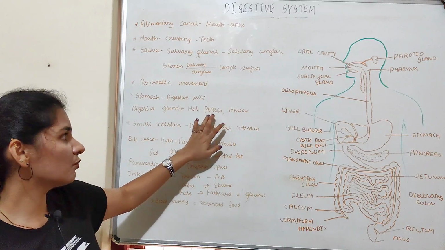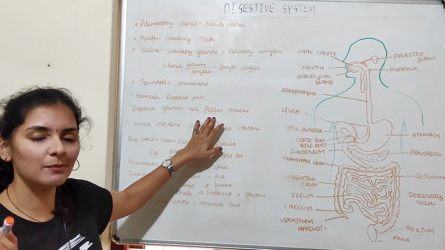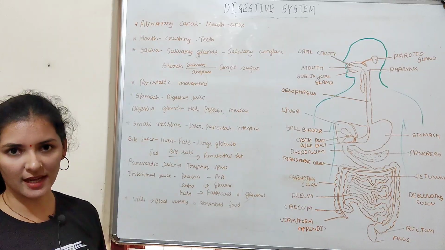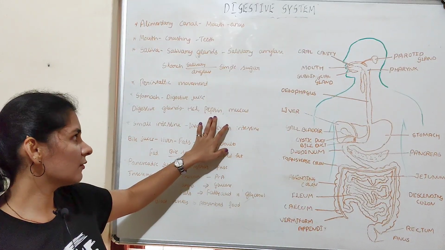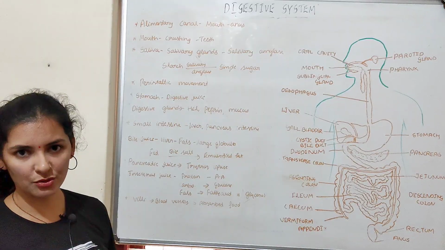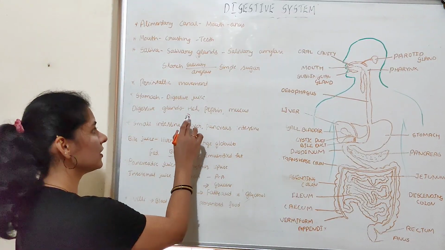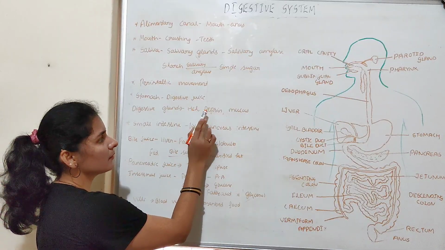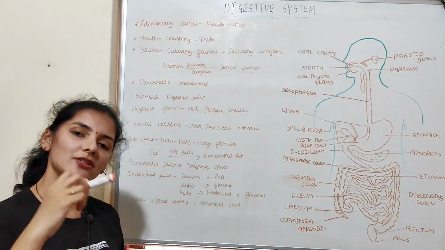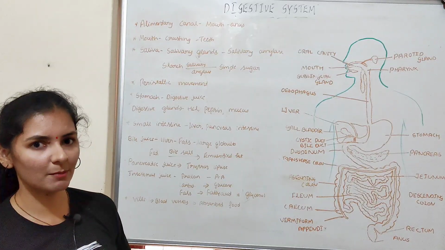But for the action of pepsin, it requires an acidic medium, and that acidic medium is provided by the hydrochloric acid. So pepsin, for its function, requires an acidic medium and it is provided by the hydrochloric acid. So hydrochloric acid provides an acidic medium for the functioning of the pepsin, and this pepsin acts on the protein and converts it into a simpler form.